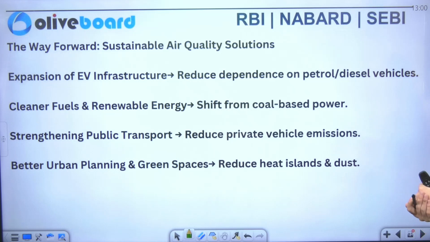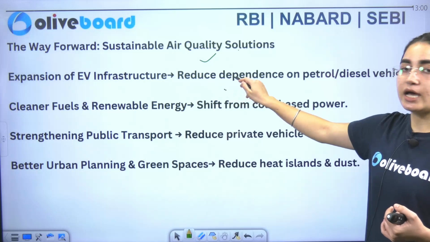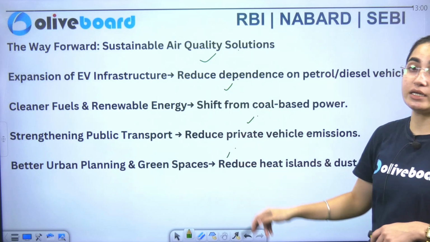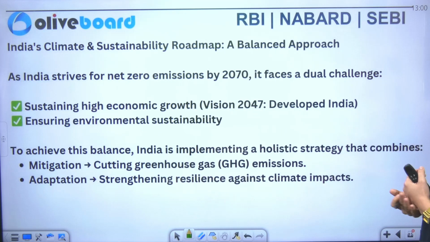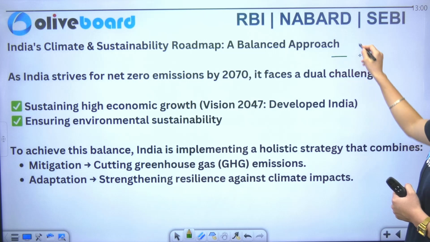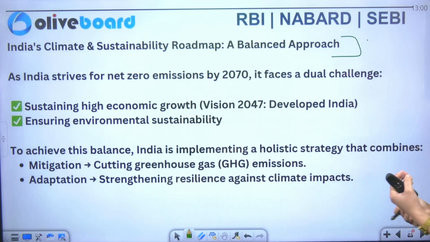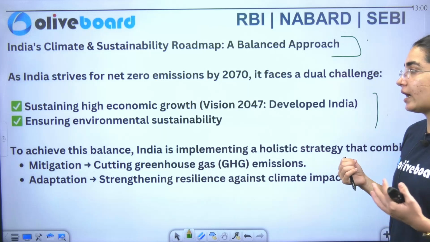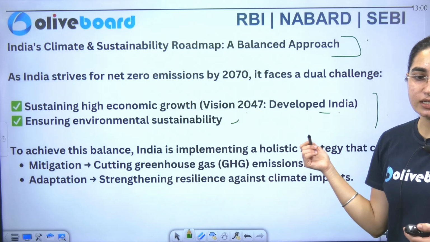Now what is the way forward? We have to focus on the expansion of EV infrastructure, cleaner fuels as well as renewable energy, strengthening of public transport and better planning of urban as well as green spaces. Now if you see India's climate and sustainable roadmap, we have to go with a balanced approach. As India strives for net zero emissions by 2070, we are facing various challenges. One is sustaining high economic growth, and another one is ensuring environmental sustainability. That is another challenge.